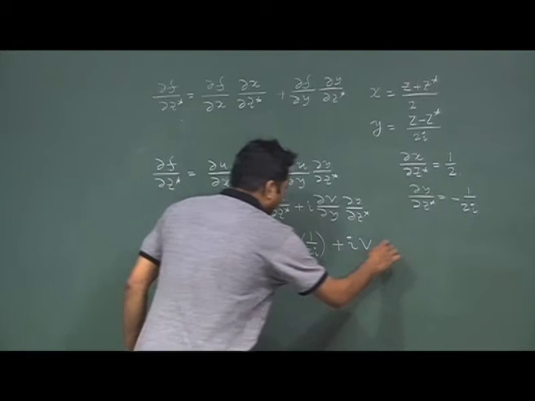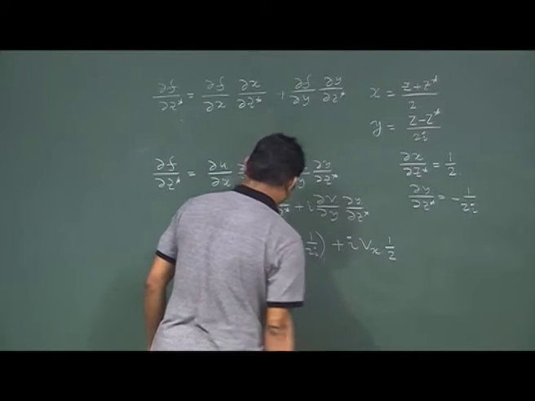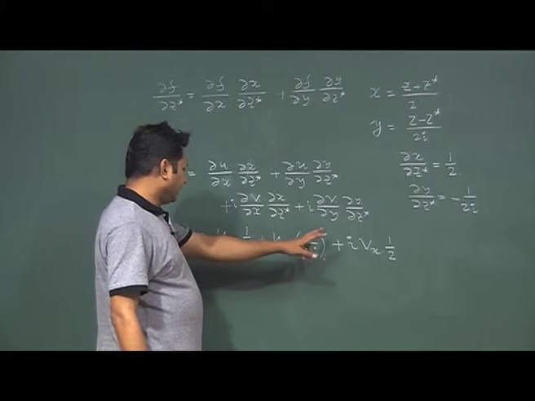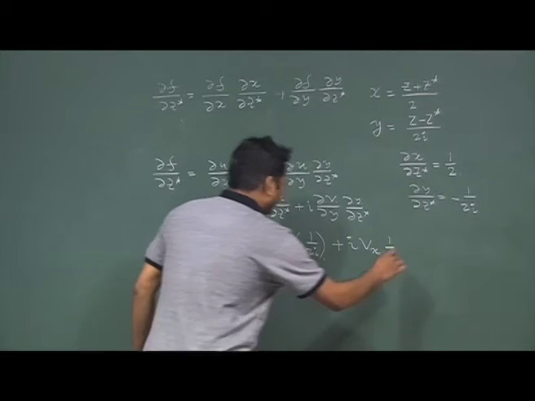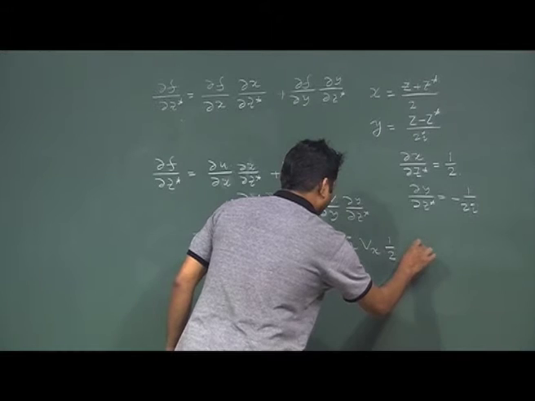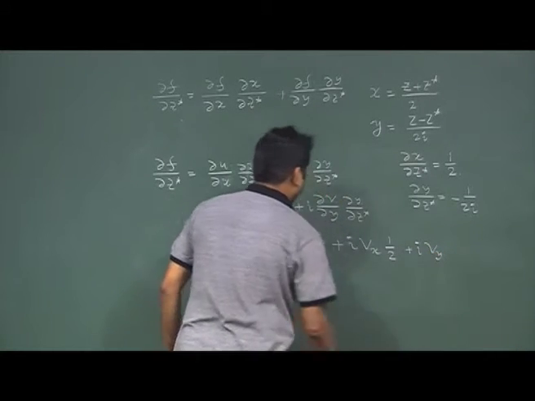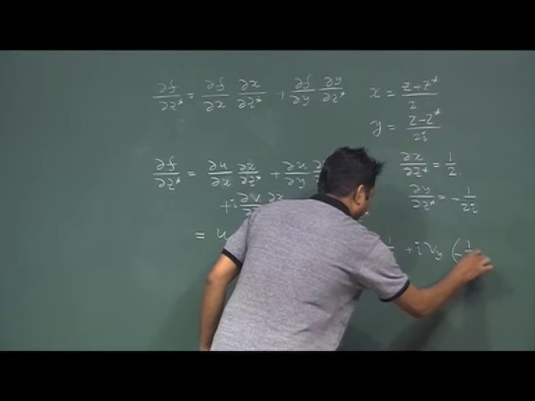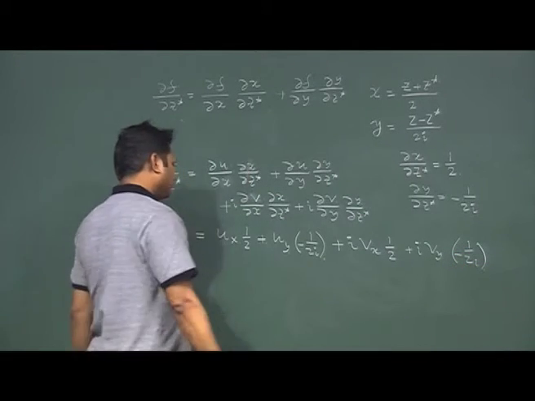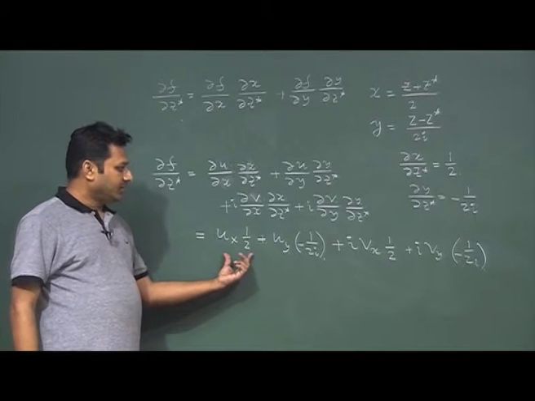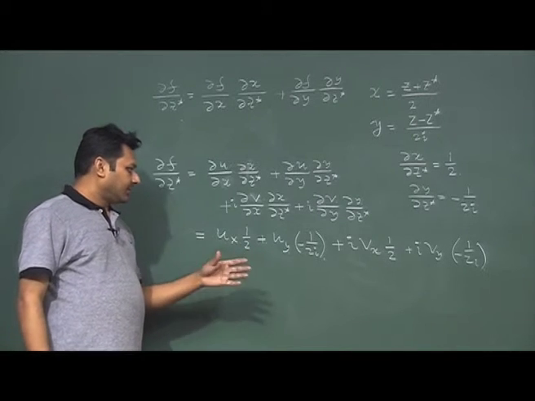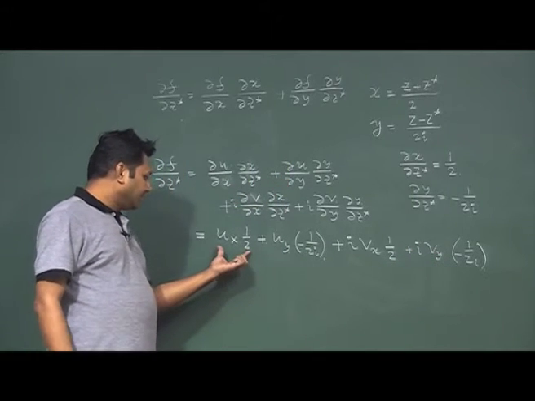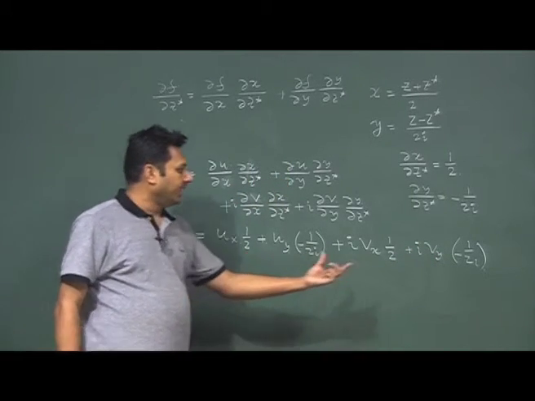These things again we have half, and another thing is here, which is plus i v y. These things is minus of 1 by 2y. Okay. So, now I can combine the real and imaginary part, because this is real, again we have a real.